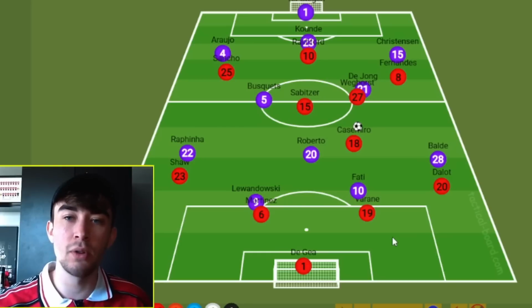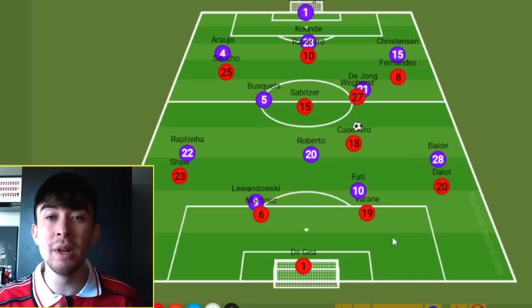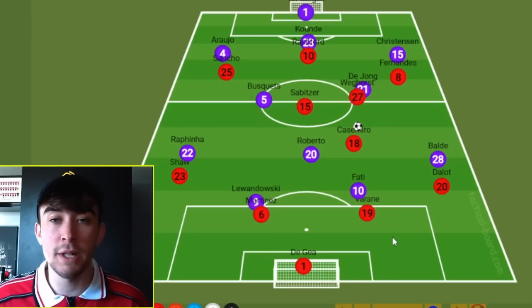Weghorst has to show more quality on the ball. Bruno Fernandes has to be on it with his passing. Sancho has to have the right selection on the ball. And Rashford needs to keep doing what Marcus Rashford has been doing.